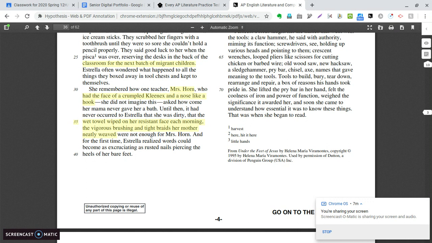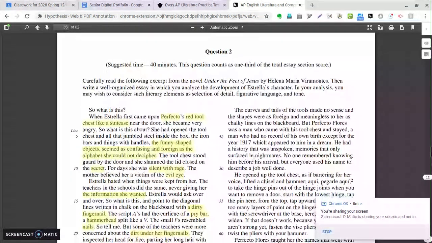For the first time, Estrella realized words could become as excruciating as rusted nails piercing the heels of her bare feet. Dang. Powerful language there to show the impact that words can have, how painful they can be. So we've got more figurative language here. And it almost makes me think of a crucifixion with this idea of nails piercing bare feet. So how is she being crucified by her teachers, sacrificed?